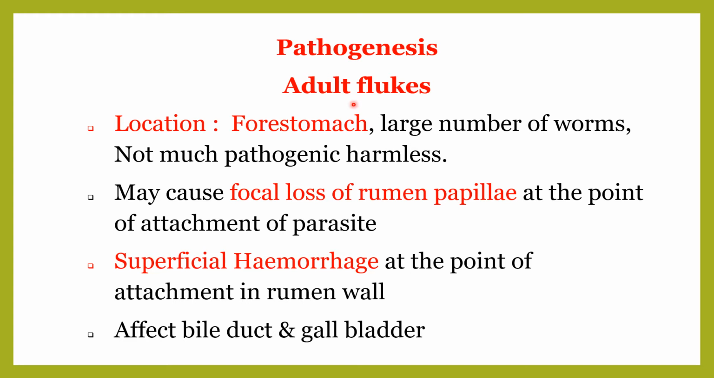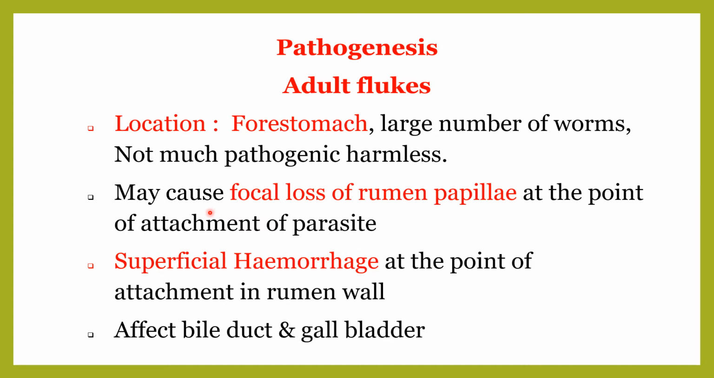The adult flukes make their house in the four stomachs. Location is rumen. Large number of worms are present in the rumen, and these adult flukes are not much pathogenic and they are harmless. But their presence is harmful because they constantly seed their eggs in the feces and the disease is spread to a wider area. So they are carriers.